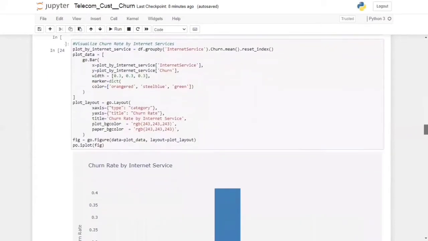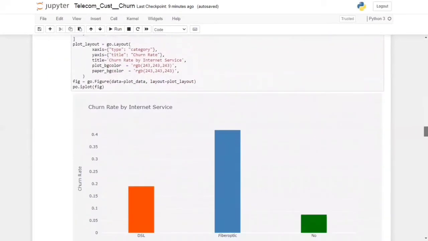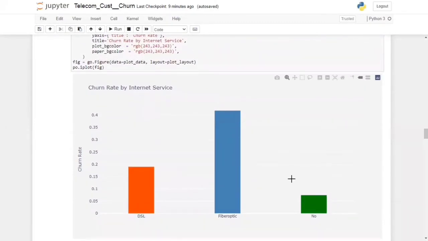In the next cell we can see the churn rate by internet service. As we can see, the customers who opted for fiber optic are frequently churning out, those who do not have internet service are less likely to churn out, and those who have DSL service are also likely to churn out. Maybe this is because of the purchase price or the plans.